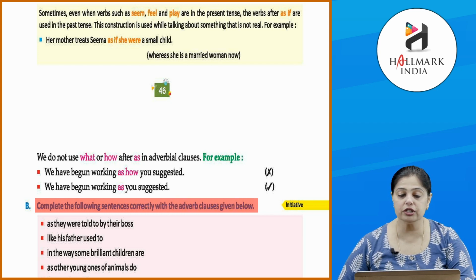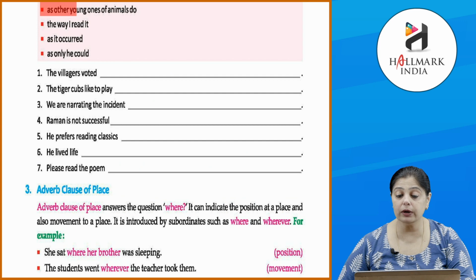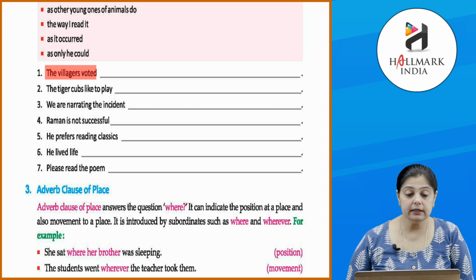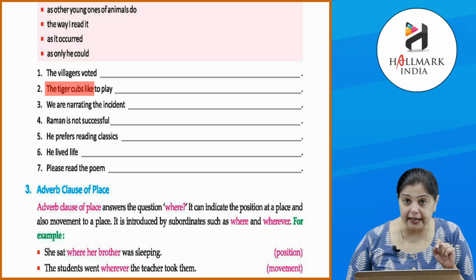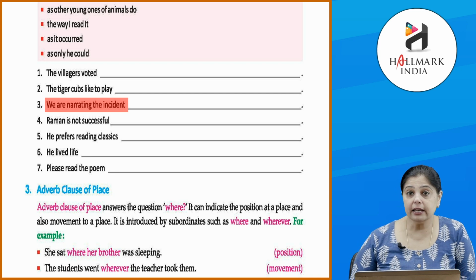Okay. The villagers voted. Now, as they were told to by their boss, like his father used to, in the way some brilliant children are, as other young ones of animals do, the way I read it, as it occurred, as only he could. So, यहाँ पे हम बोल सकते हैं, the first one, the villagers voted as they were told to by their boss. Okay, the tiger cubs like to play as other young ones of animals do.